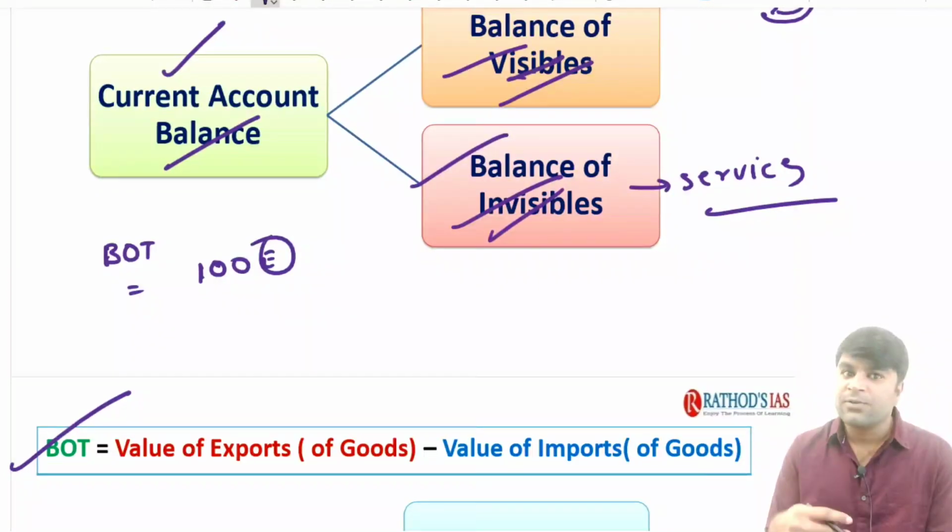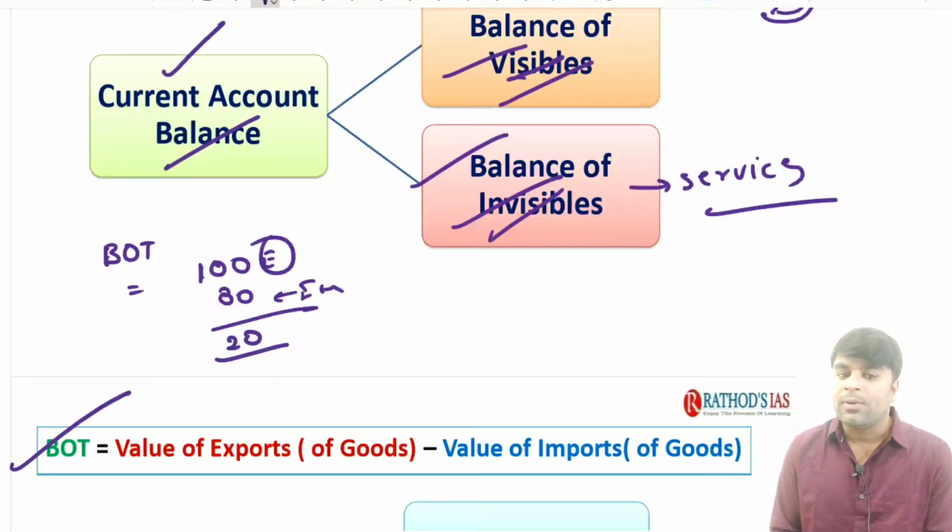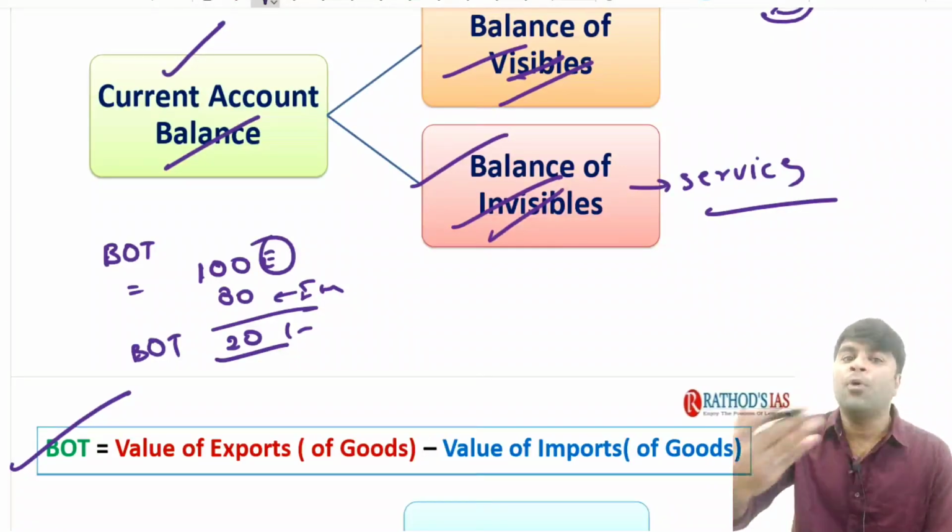We call them visibles, which we can see, right? And we have imported, say for example, 80 rupees of goods into the country. It is just about goods, guys, not about services. So automatically, what is the balance here? So 20 rupees. So the balance of trade, you know about the trade. Trade is all about imports and exports.